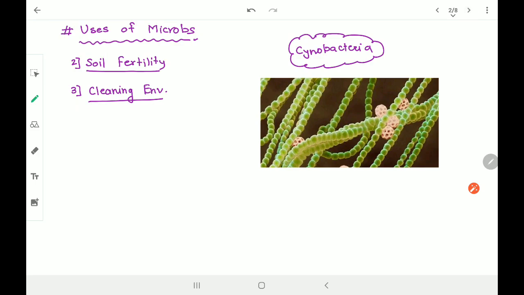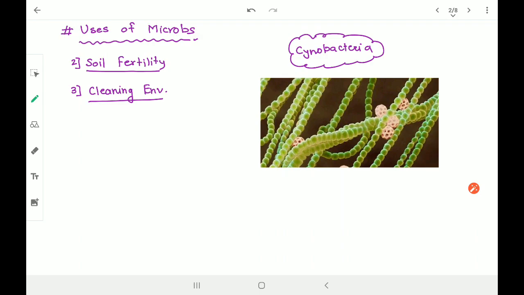We continue the uses of microorganisms. We have checked a few uses in the last class, and we understood the uses deeply. So here another thing, soil fertility and cleaning the environment, we are also going to look at. Soil fertility. What is soil fertility? The manure that is put into the soil increases the fertility, but this manure is prepared by microorganisms or bacteria. So bacteria decompose the organic matter, and that converts into manure.